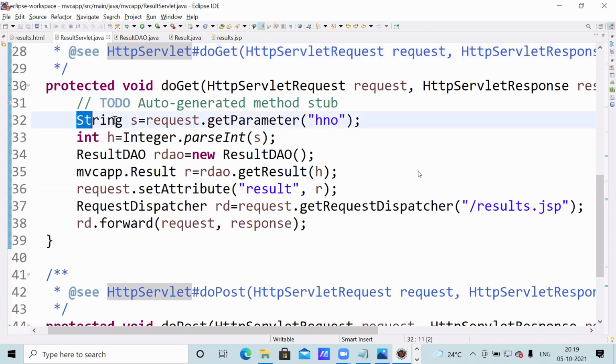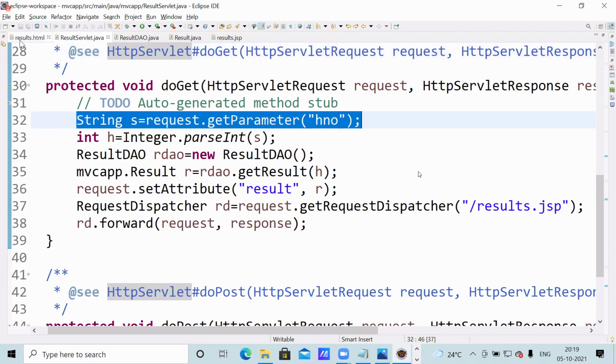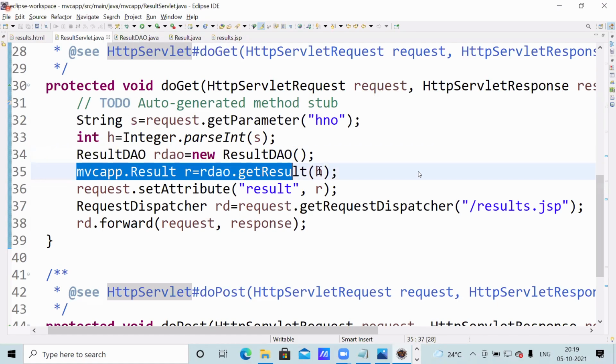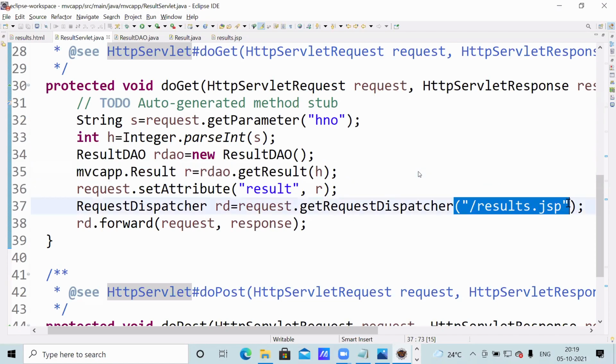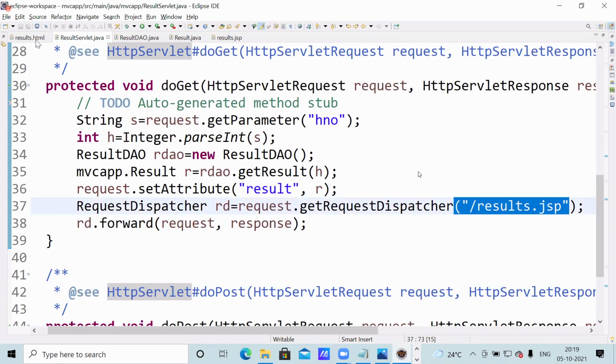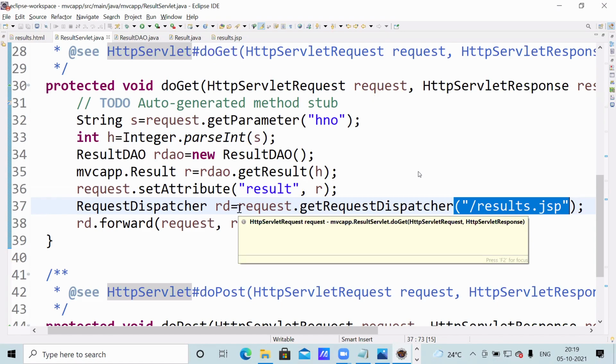From the HTML page, it is received. Next, this hall ticket number is passed to the DAO class. This DAO class returns this object. But again, this one is passed to JSP. That means the Servlet is communicating with all the remaining components, because the Servlet is a controller. Everything is controlled by this controller.